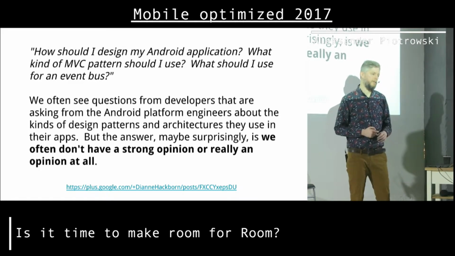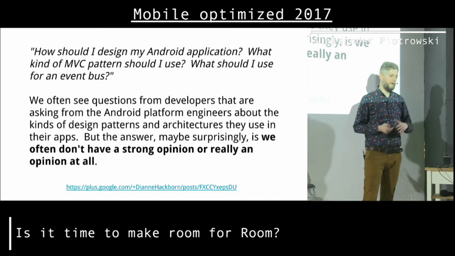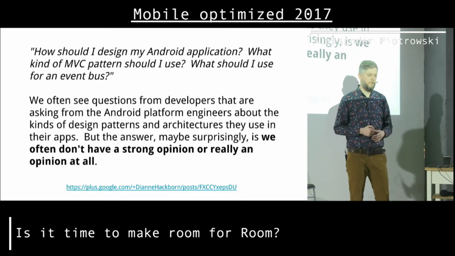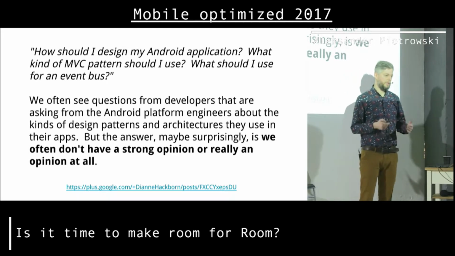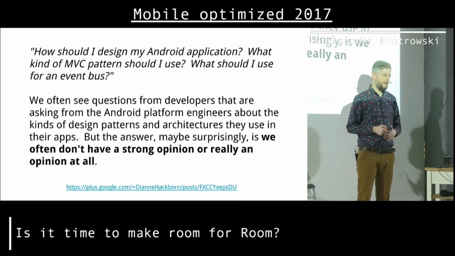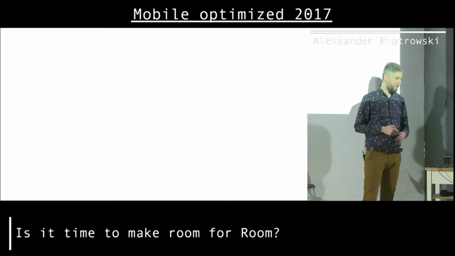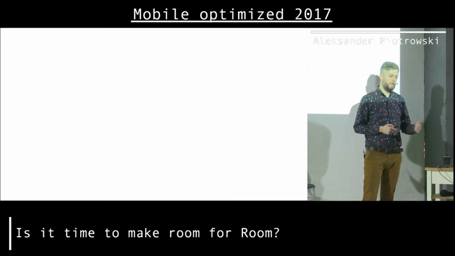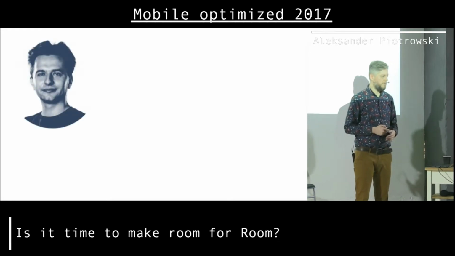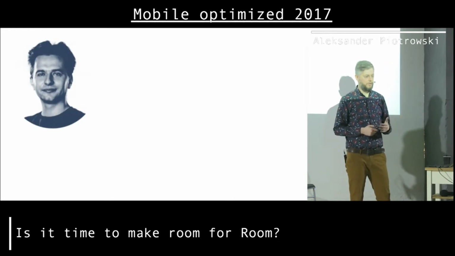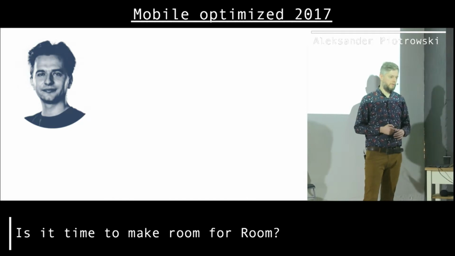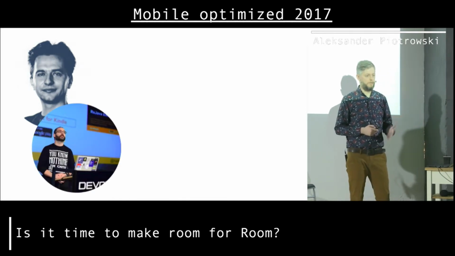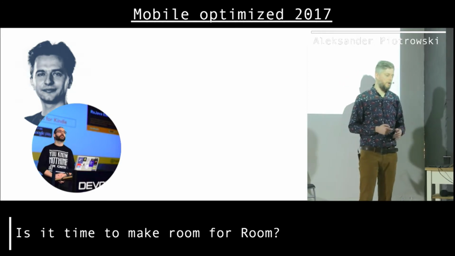Google doesn't care what architecture we use. They just provide us with a bare platform, so to speak, with activities, services, and whatnot. And then we should somehow construct our applications using our imagination. And of course, if there is a gap, people will step forward and try to fill it. Some people decided to just ignore Android and go with cross-platform solutions, and others decided that reactive programming is a solution for everything, and that's the way to go.